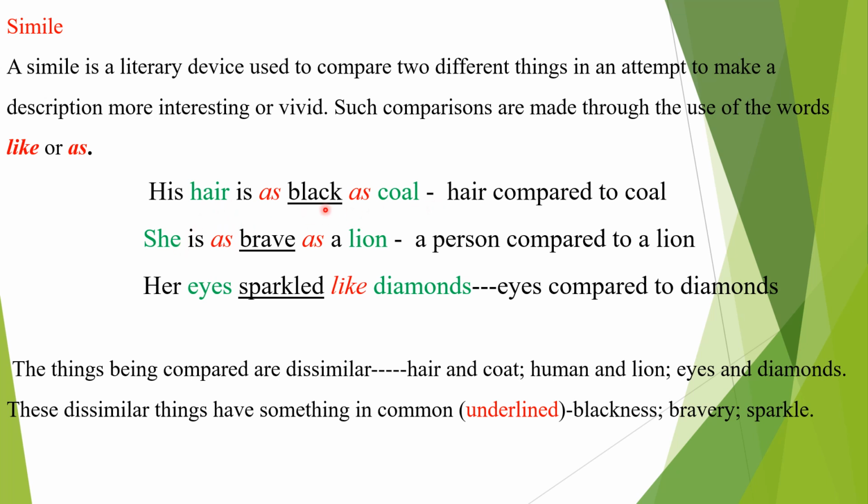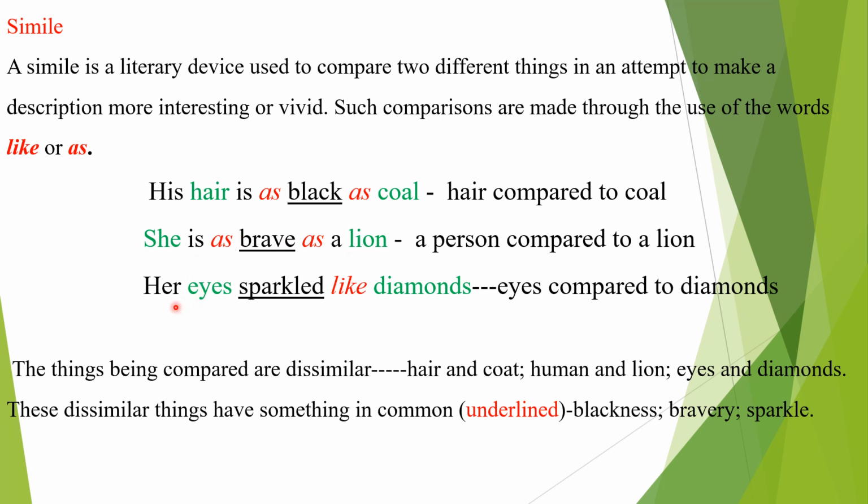These two are different things, hair and coal. One more example: she is as brave as a lion. Here a person is compared to a lion. These are two different things, but one point is common, that is bravery. Here we use as. So that's why it is a simile.